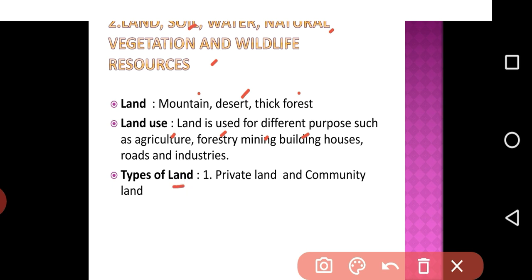Next one is the types of land. Land is classified as private land and community land. Private land is on the basis of private ownership, that is, owned by an individual. Community land is used for common purposes. For example, collection of fodder, fruits, nuts, or medicinal herbs. So this is community land or common property resources.